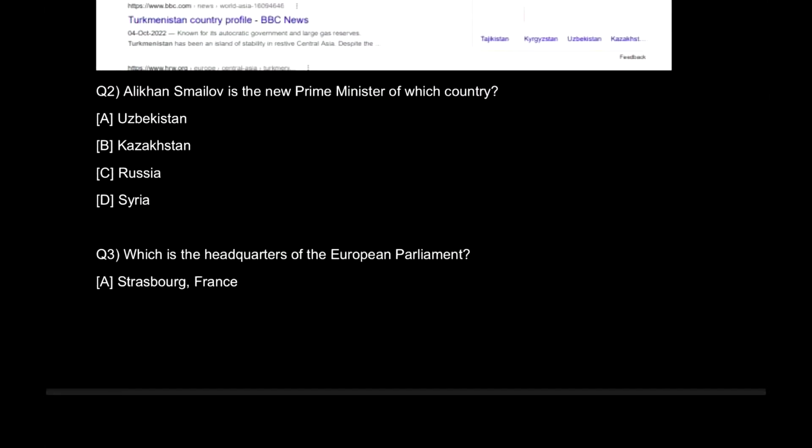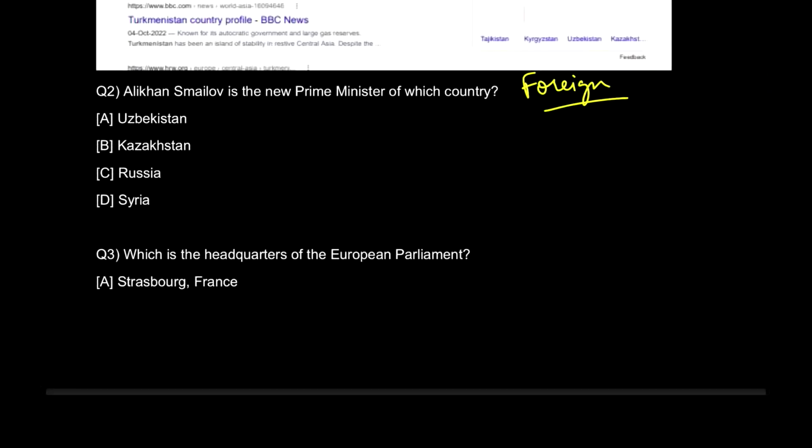Here in the second question, we have Alikhan Samalov is the new Prime Minister of which country? Now, can you find out the genre of this question? The genre is Foreign Affairs. And you know what? IIFT, XLRI, these people always focus on these foreign investments, foreign tie-ups, foreign business, and of course, foreign politics as well. There is a repeated trend over it.